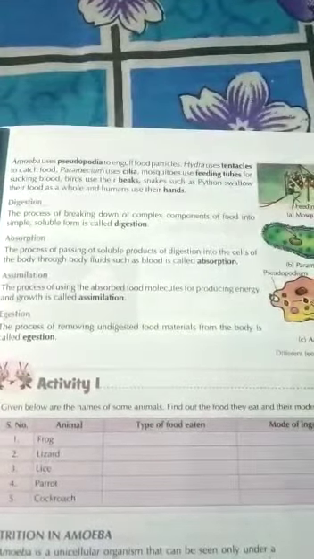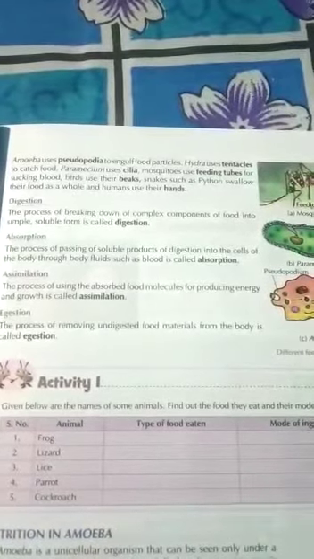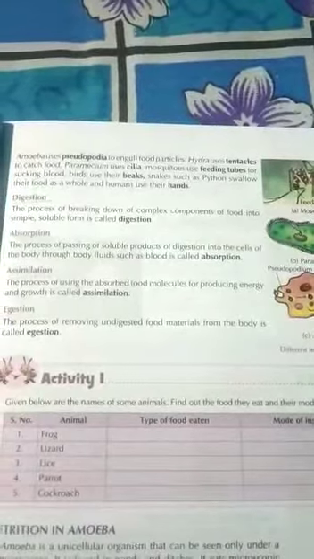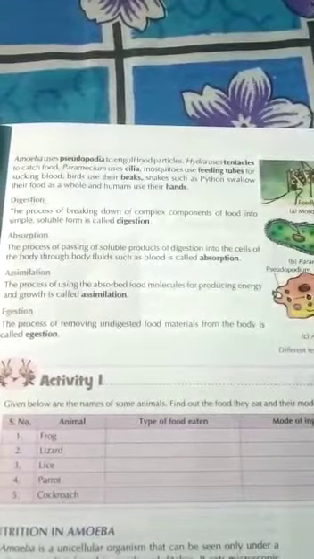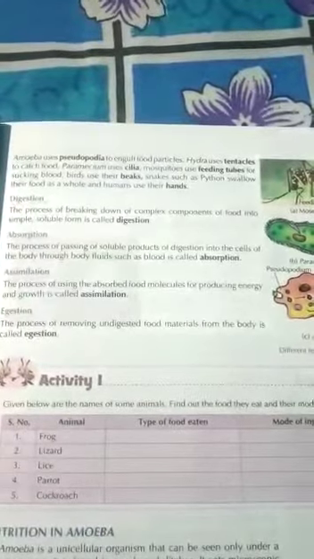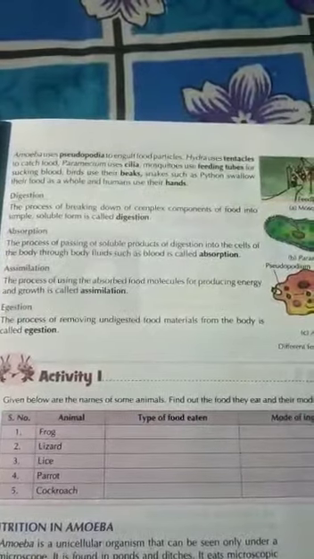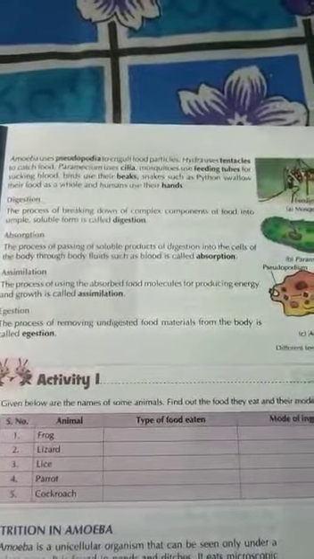Absorption is the process of passing soluble products of digestion into the cells of the body through body fluids such as blood. Assimilation is the process through which the absorbed food molecules are used for producing energy and help in growth. And egestion is the process through which the body removes the undigested food particles.